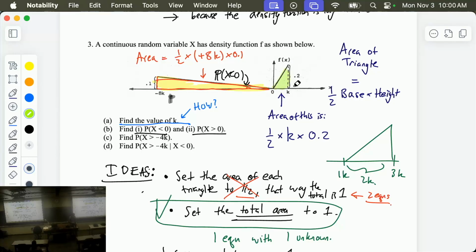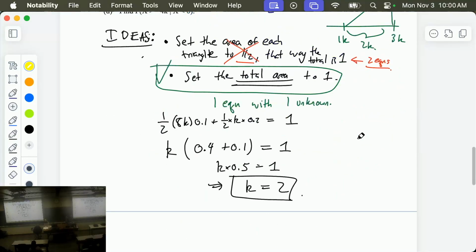Actually, I could be even more specific. It's that area plus all the area over here, which is 0. Everything to the right of 0 on the number line is x bigger than 0, in green, and in yellow is everything to the left. But of course, all the area under this part is 0, so it just ends up being the area of these two triangles. So these two numbers that add up to 1 are the two probabilities we're looking for. We just have to plug back in to find them.